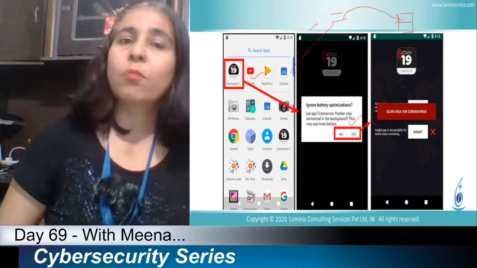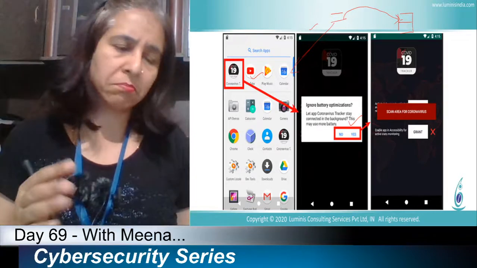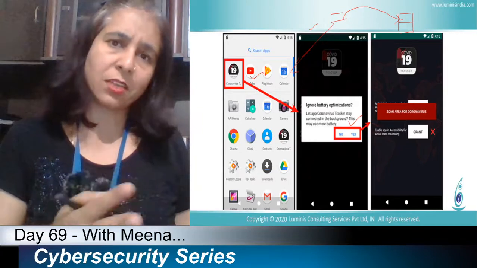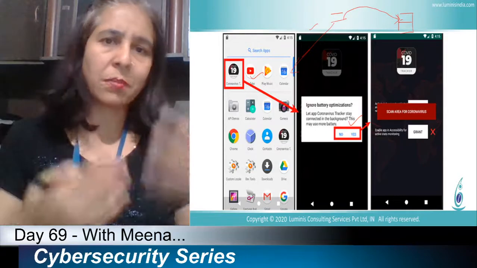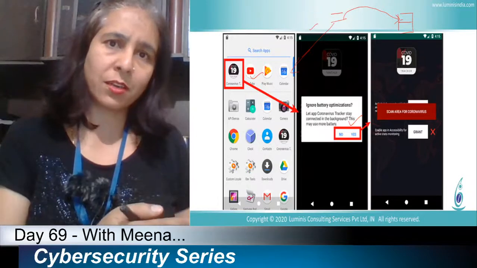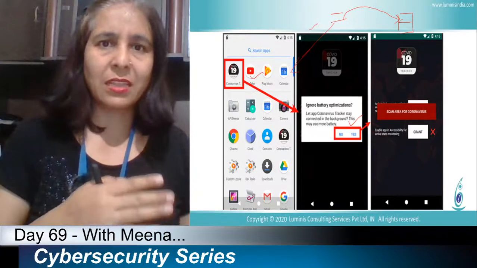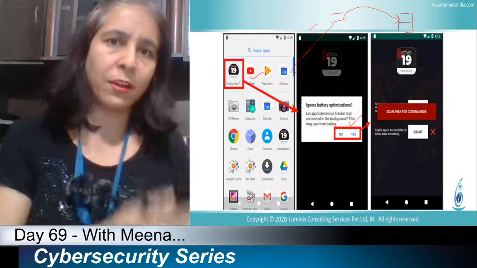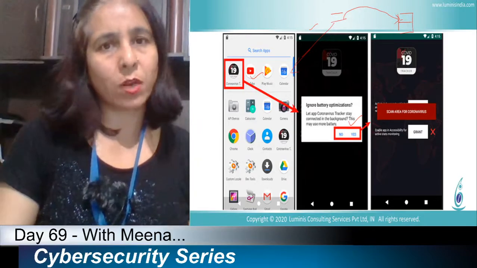So be careful when you are accessing such apps, which are already available. The first attack came in Europe, where an app provided information related to the coronavirus and the status of patients, and that app was stealing data from mobile devices. Be aware of what app you are downloading.